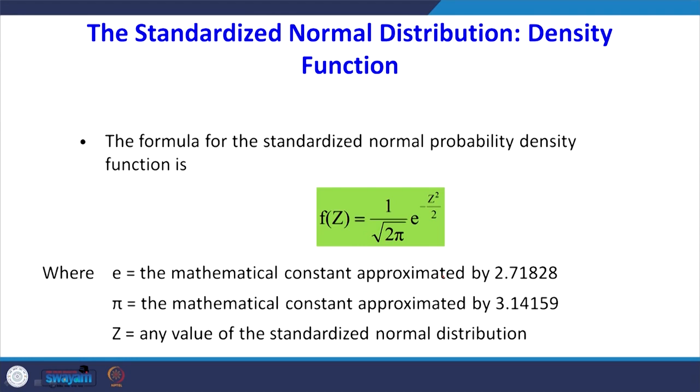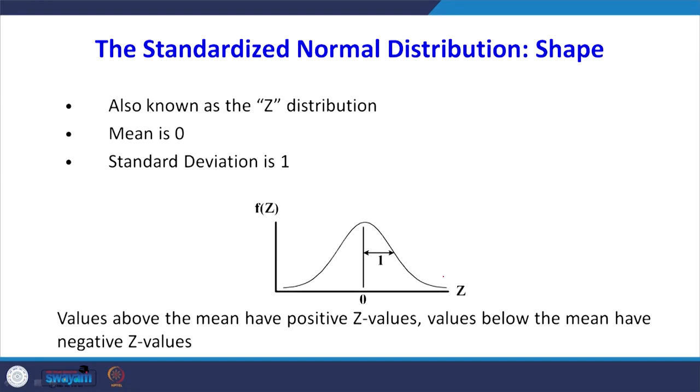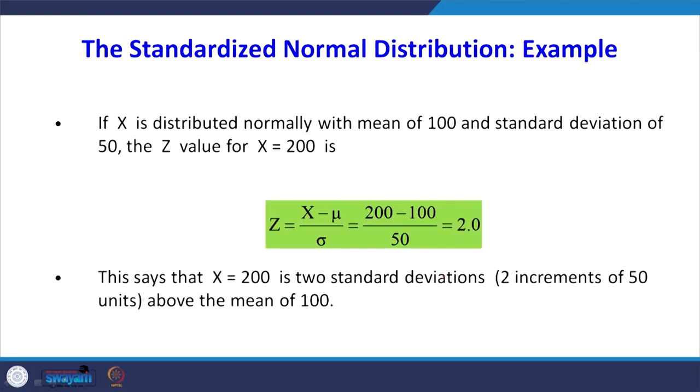The formula for the standardized normal probability density function, if you substitute z equal to x minus mu by sigma in our previous equation, becomes f of z equal to 1 by root of 2 pi, e power minus z square by 2, where pi is the mathematical constant and z is any value of the standardized normal distribution. The standardized normal distribution, also known as the z distribution, has mean 0 and standard deviation 1. Values above the mean have positive z values, values below the mean have negative z values.